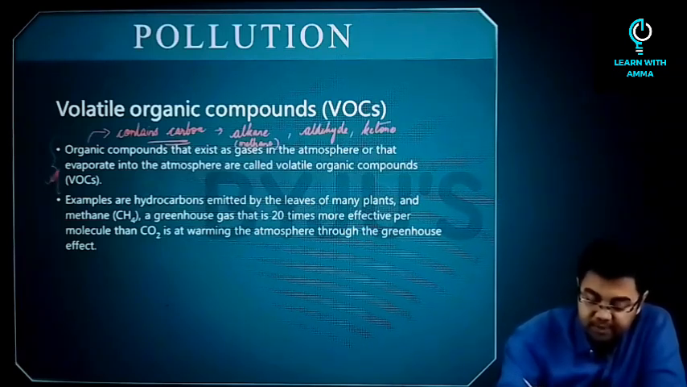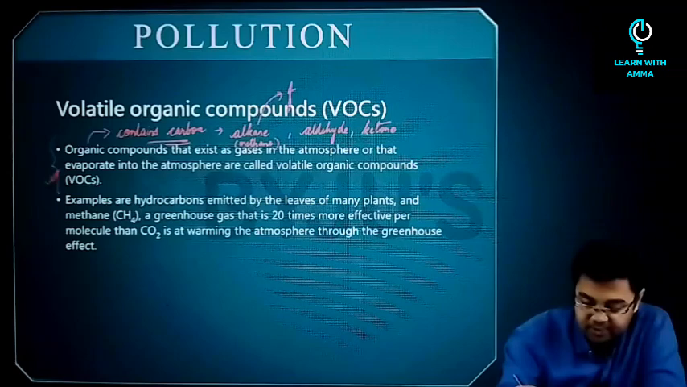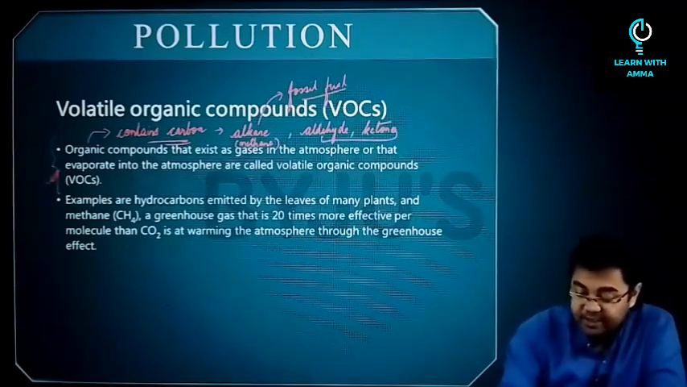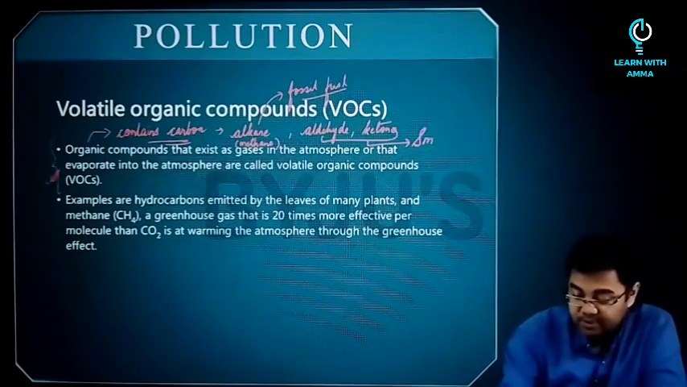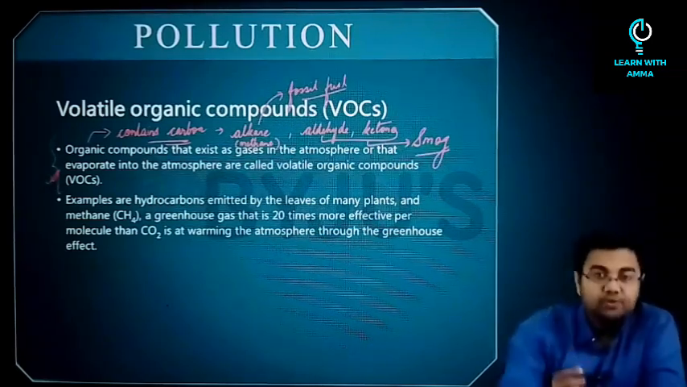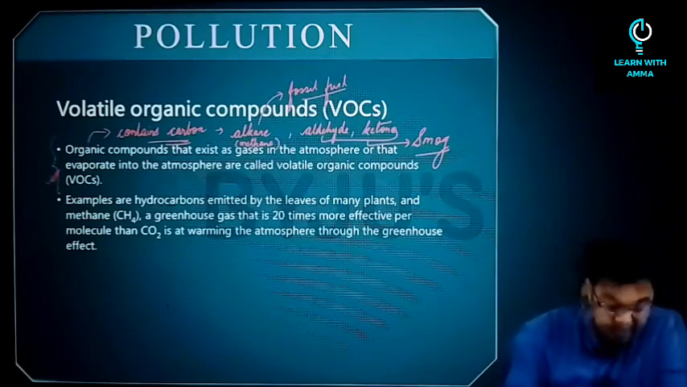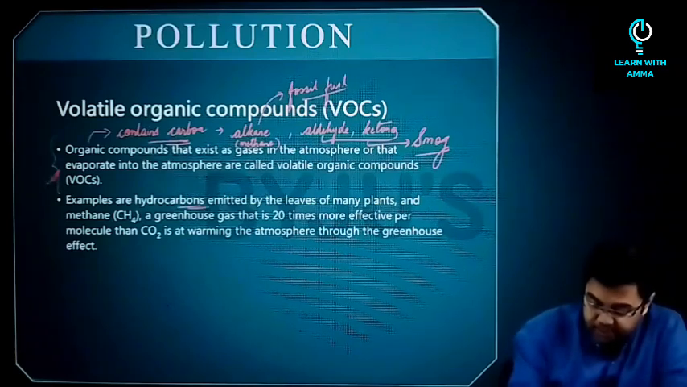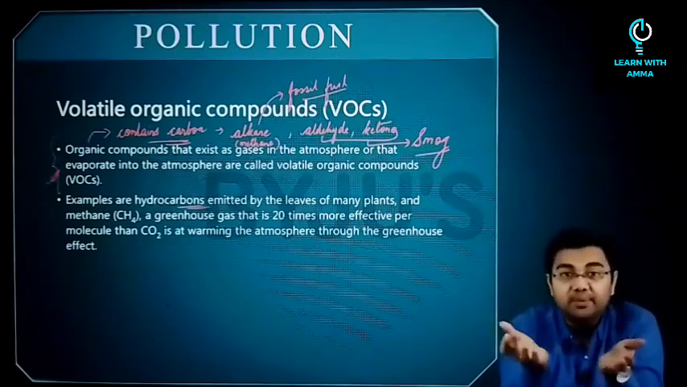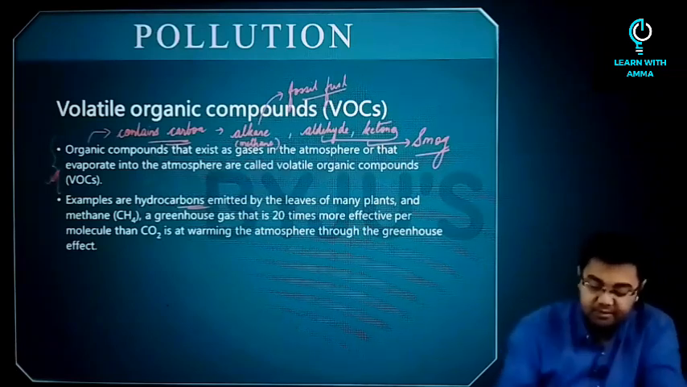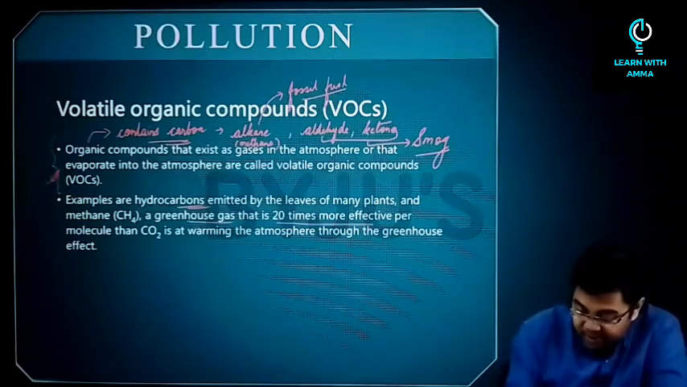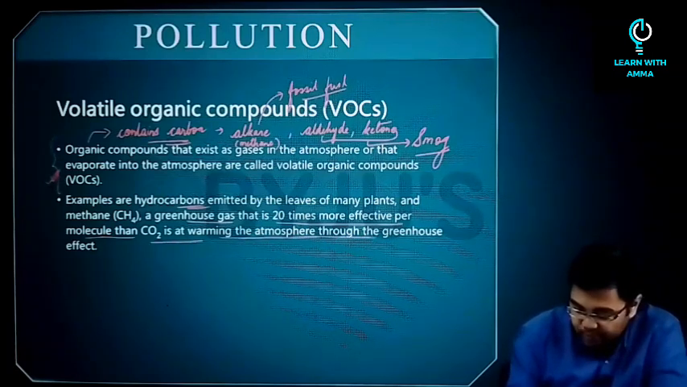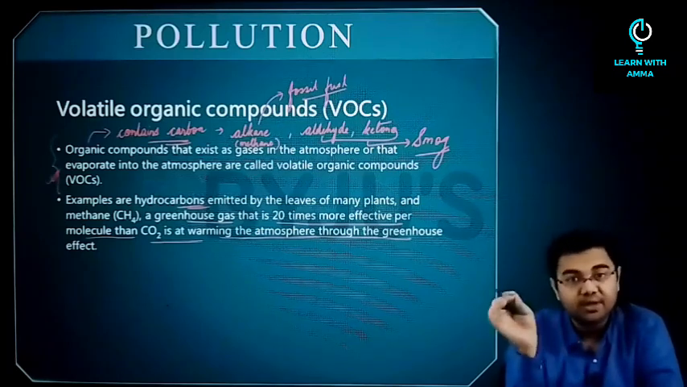So we are very much aware that methane comes from the fossil fuels and is a major source of pollution. Then aldehydes and ketones are actually part of the smog problem. So all these are volatile organic compounds. The examples of volatile organic compounds are hydrocarbons that are emitted by leaves of many plants, and methane, which is a greenhouse gas 20 times more effective per molecule than carbon dioxide at warming the atmosphere through the greenhouse effect.